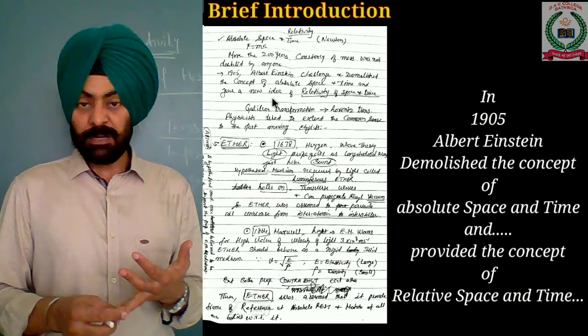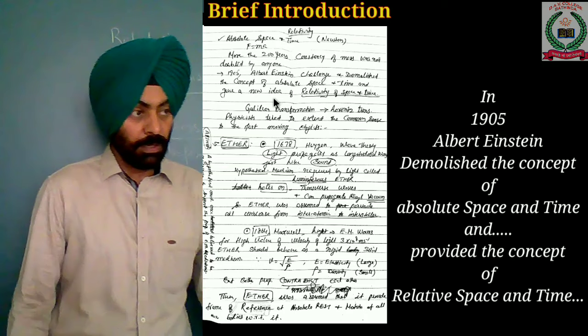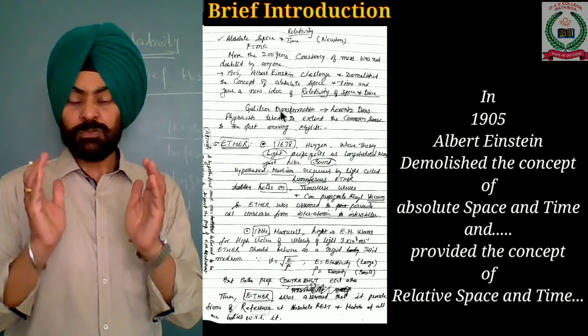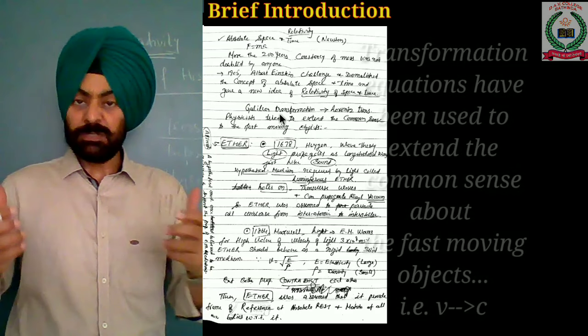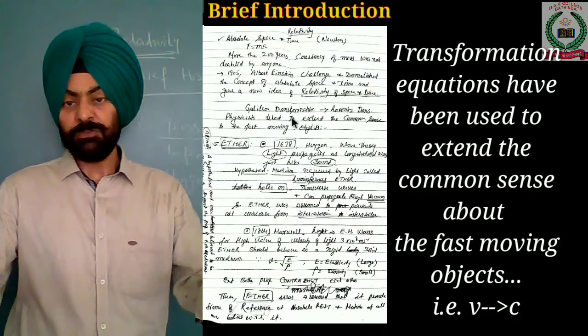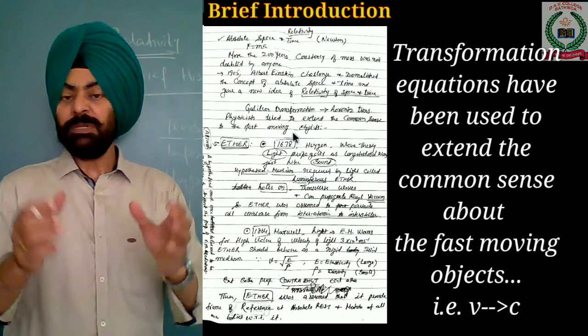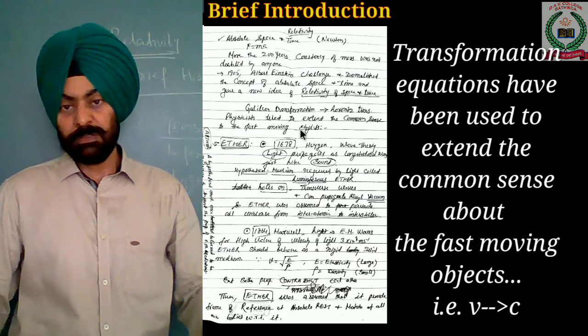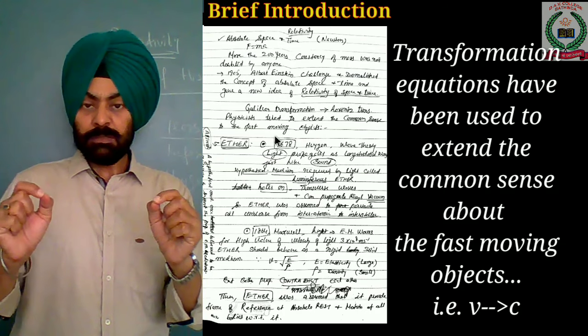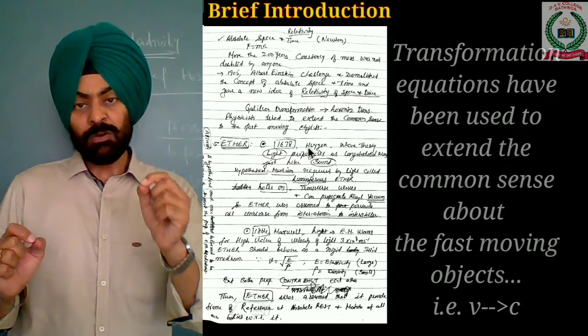of relativity, or relative space and time. So Galilean transformation equations and Lorentz transformation equations have been used by physicists to try to extend common sense to the fast moving objects.